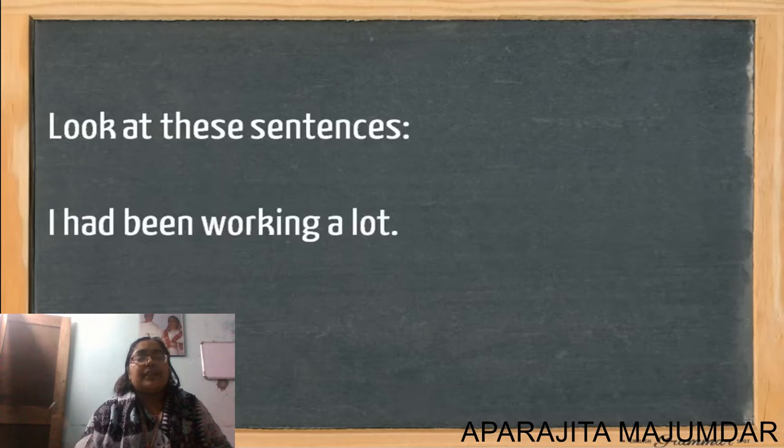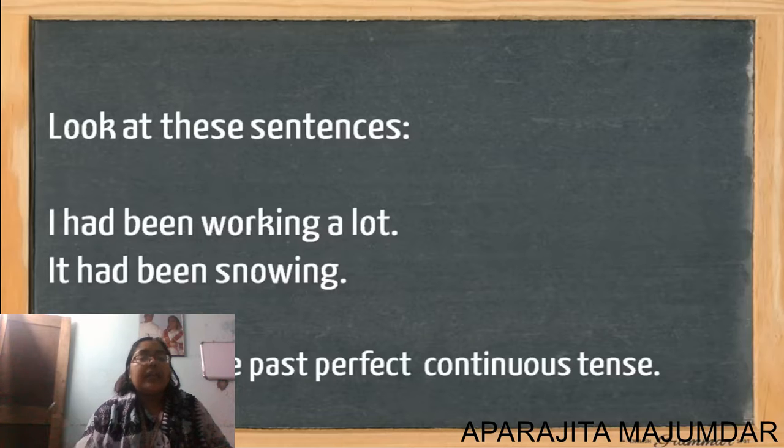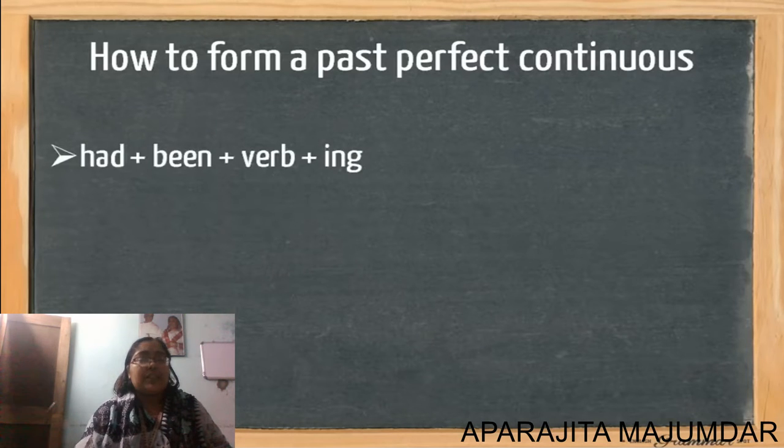Just look at this sentence. I had been working a lot. It had been snowing. They are in past perfect continuous. So how to form it? Just see here. We have had been verb with ing.